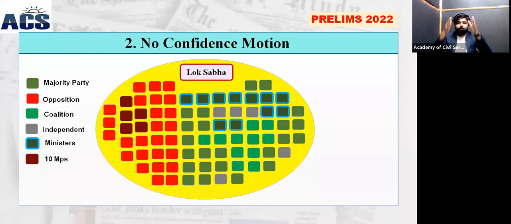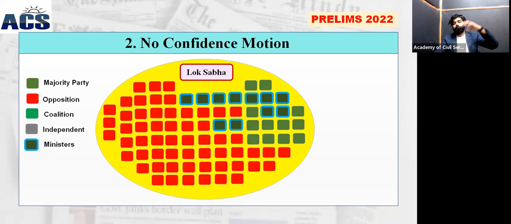The date to fix the no-confidence vote or no-trust vote will be decided by the speaker or deputy speaker, or we say the presiding officer of the Lok Sabha. Accordingly, a date will be declared, and accordingly the members of the total house will vote.